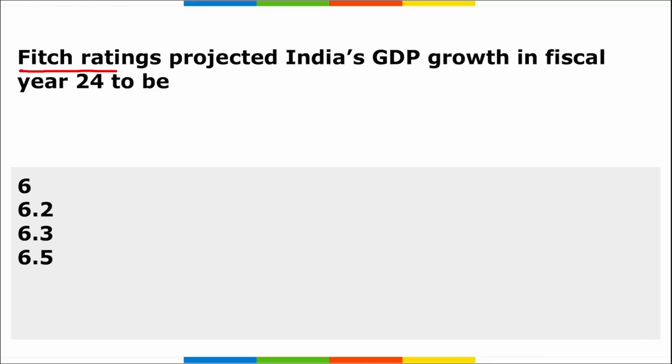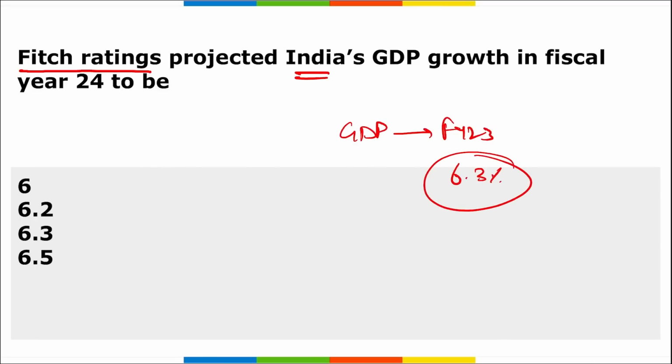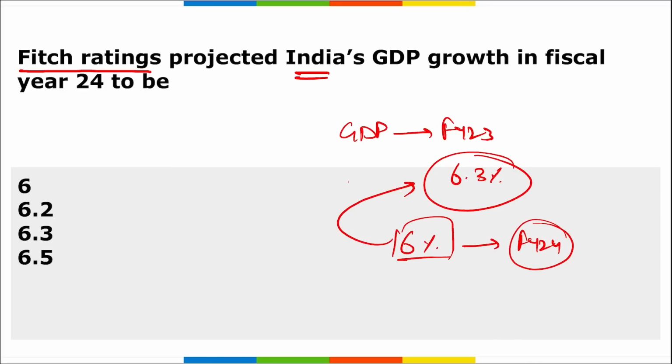Moving on to Fitch Ratings, they have projected that India's GDP growth rate for fiscal year 24 is to be around 6.3%. Directly, you need to remember here that recently Fitch has increased their forecast. Earlier, they projected that India will be growing by 6% in fiscal year 24, but now they have increased their GDP forecast for India by 0.3%, that is 6.3% for fiscal year 24.